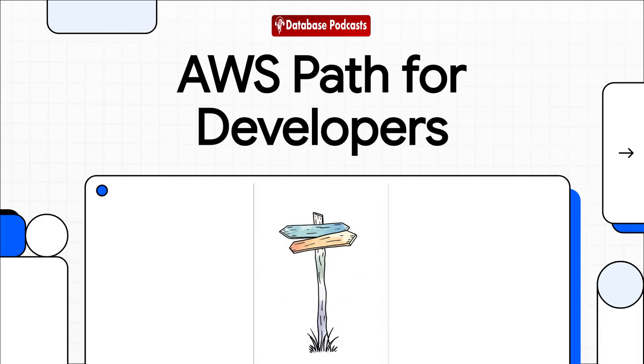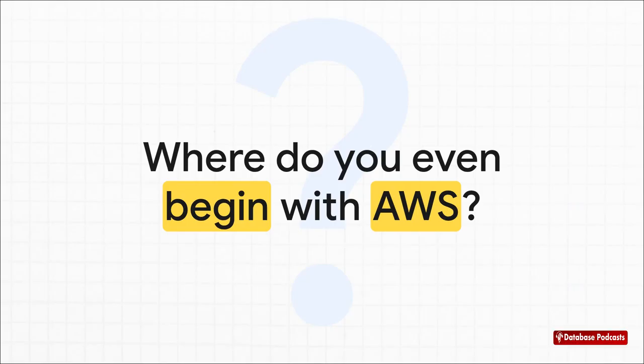All right, let's talk about Amazon Web Services. AWS has hundreds of services, and if you're a developer, the biggest question is always the same. Where in the world do you even start? We're going to cut right through all that noise and give you a clear step-by-step path. So let's dive in. You know that feeling, right?